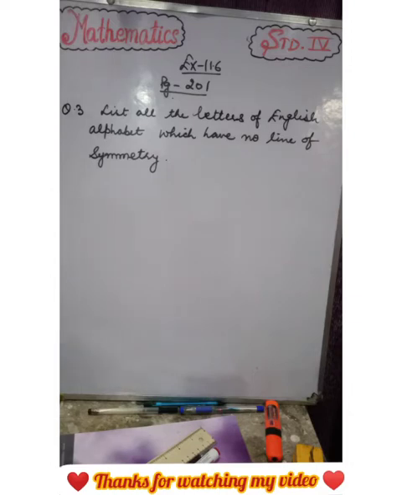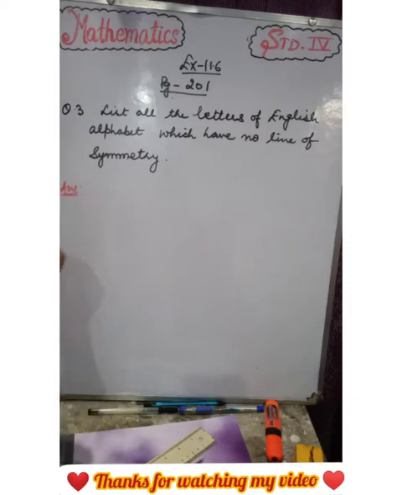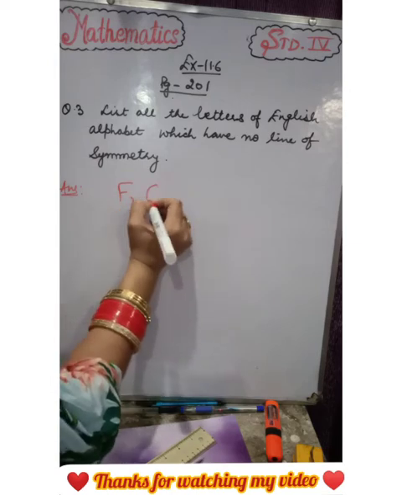Now we have to write all those alphabets which have no line of symmetry. As we have discussed in question number 2, one alphabet was there. Which was that जिसमें हमने लिखा था no line of symmetry? F. Yes. So one is F, G.